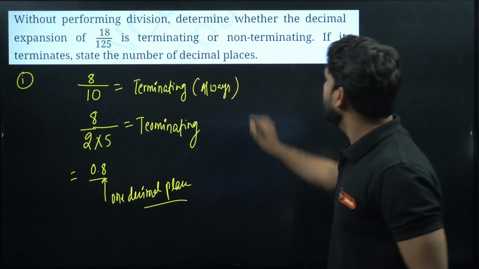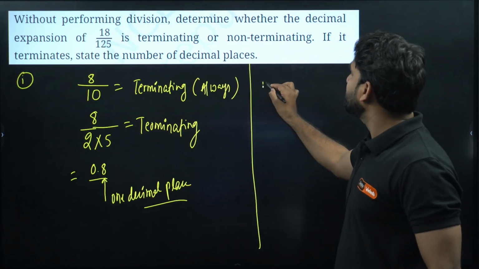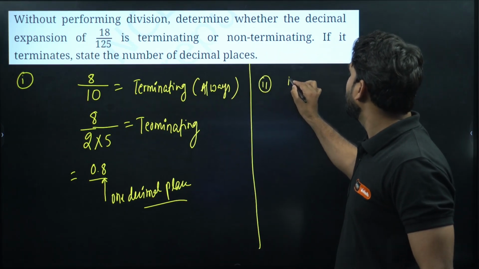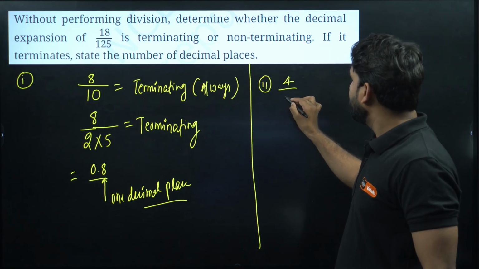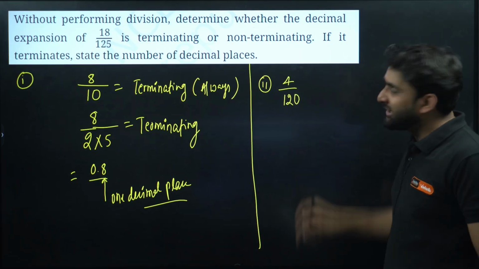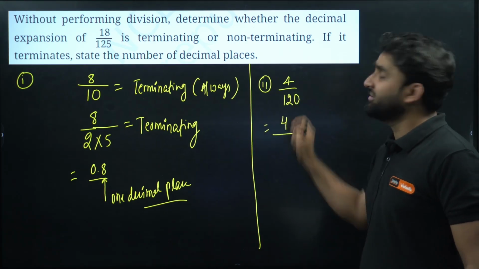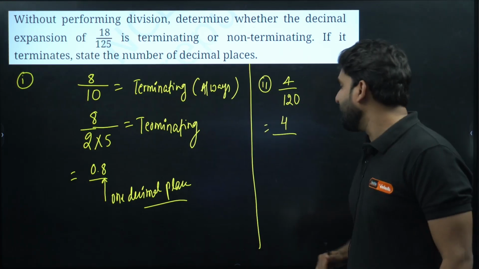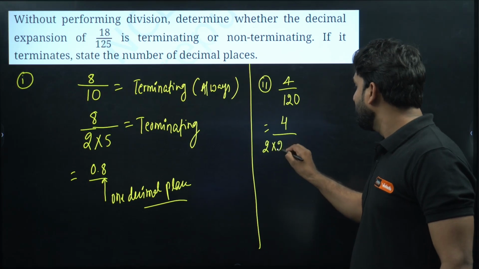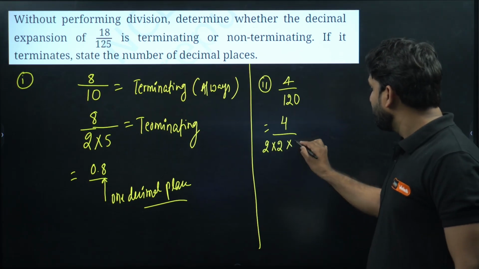Now if I ask you, check whether the given fraction 4 divided by 120 is terminating or non-terminating. So let's write the prime factorization of 120.